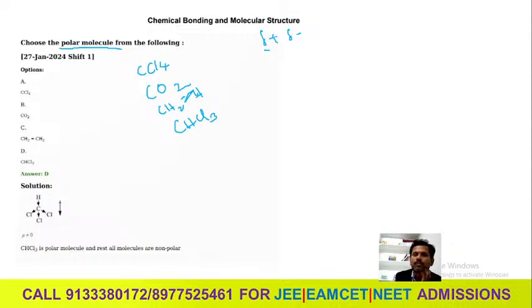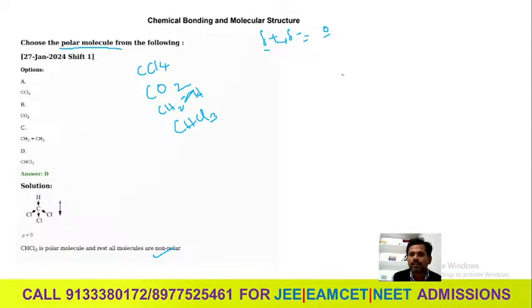Polar molecule means some deviation is there in their electronegativity, and their direction is also very important. If the electronegativity power is the same and the dipole moments act in opposite directions, the result should be 0. In CHCl3, the chlorines are pulling in one direction and the hydrogen in another. So CHCl3 is the polar molecule and the rest are non-polar.